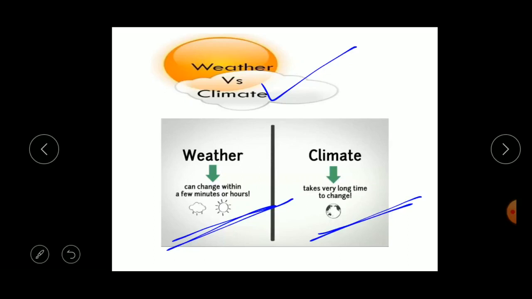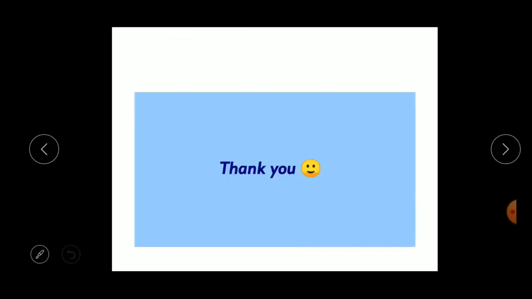Understood, children? So in this class we have learned what the meaning of weather is, what a weather report is, what climate is, and what the difference between weather and climate is, right children? Hope you understood all these concepts very well.